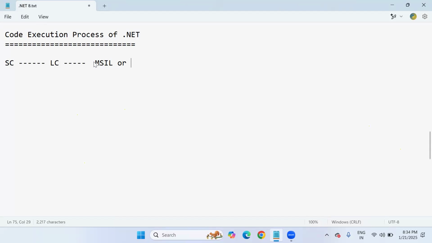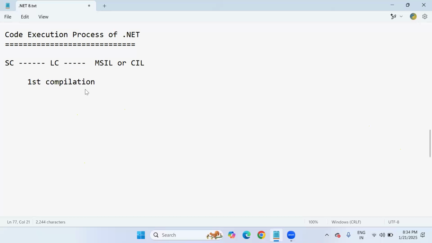or it is also called CIL, Common Intermediate Language. This is most important, sir, MSIL or CIL. This code is completely in a Microsoft understandable format. That means the Microsoft .NET Core platform or framework platform understands only this code. And up to here, the first compilation takes place. First compilation, this is only.